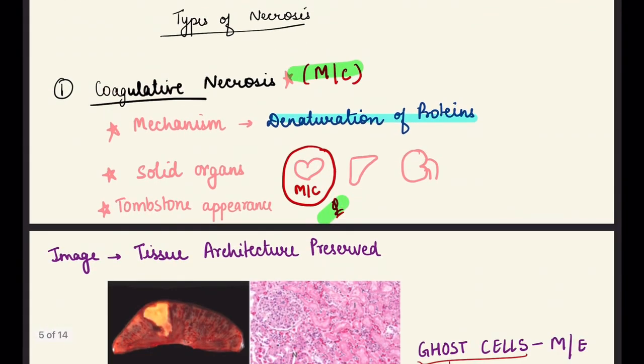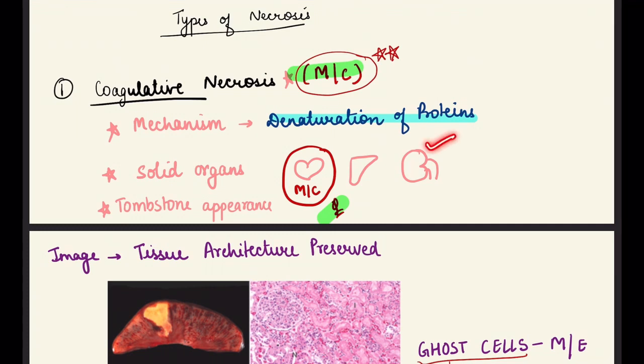Coagulative necrosis is the most common necrosis. The mechanism of coagulative necrosis is denaturation of proteins, and it involves solid organs except the brain. The brain is not involved in coagulative necrosis; the brain undergoes liquefactive necrosis. So solid organs, like I just drew.